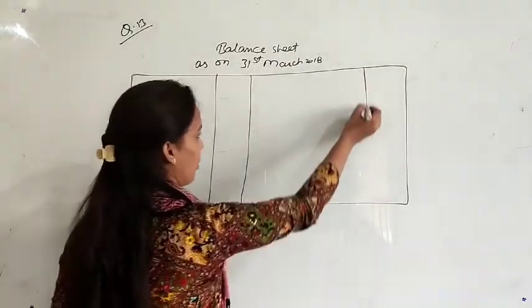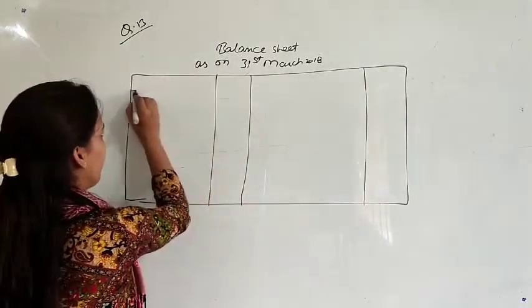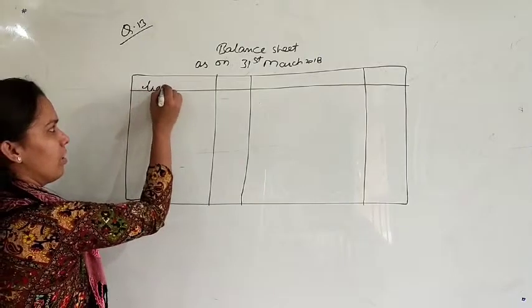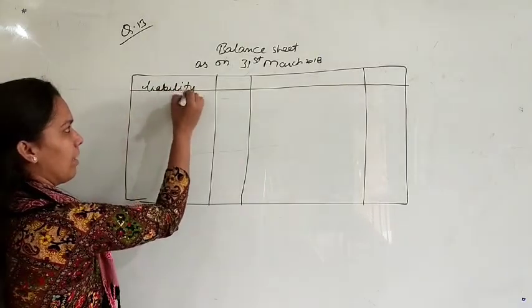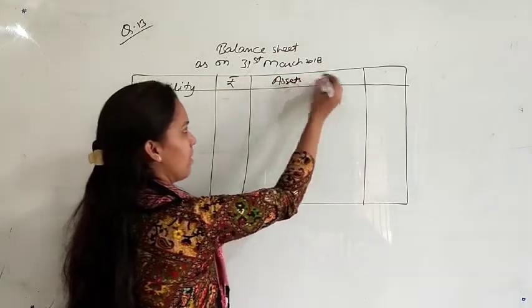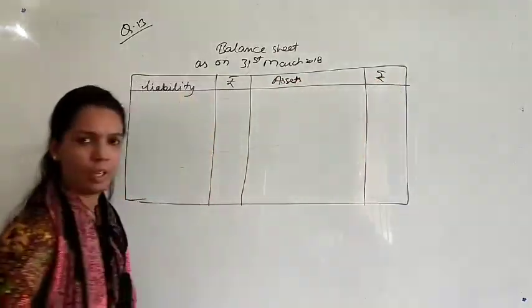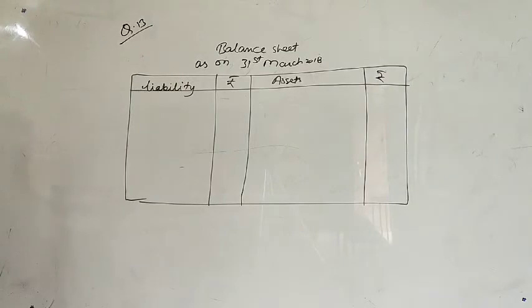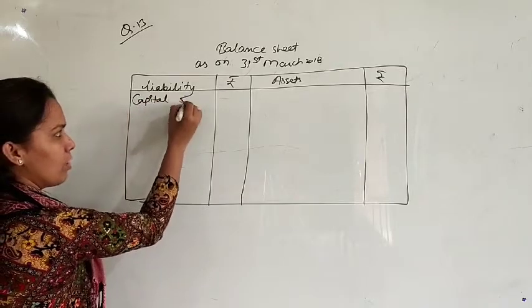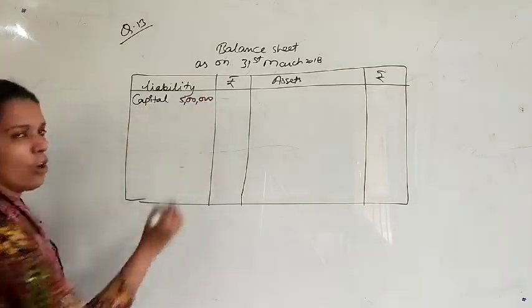As you know, a balance sheet includes liabilities and assets, so it will easily calculate your closing capital and profits. So write here first liabilities, amount, assets and amount. What is the first item here? Capital of 5 lakh rupees. This capital is your opening capital because this is on 1st April 2017.